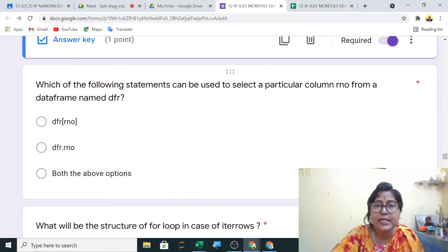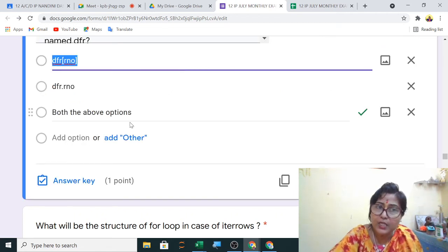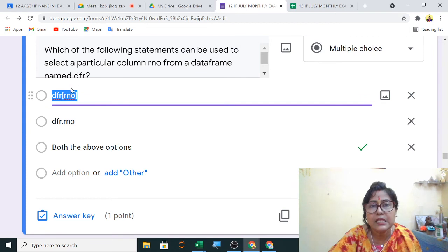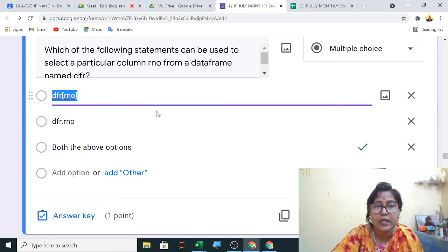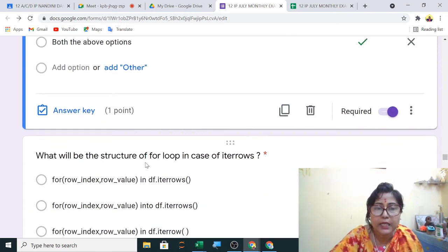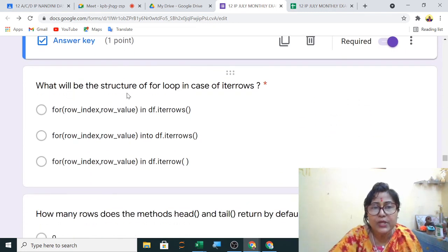Next, which of the following statements can be used to select a particular column RNO from a data frame named DF? So for any particular column, you can use any one of the methods, but it should be in single quotes. So both the above options are correct, but RNO should be in single quotes because it is a string. So both options you can use: in square bracket you can write the column name, or dot column name. So both are correct.